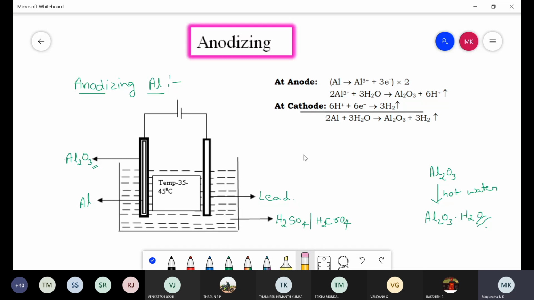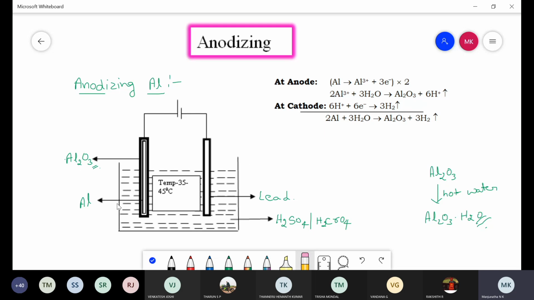So if you get a question, write a note on anodizing, or what is anodizing, or define anodizing of aluminium, explain. In that case, first you need to write down the definition of anodizing of aluminium. That is, when aluminium metal is made as an anode in an electrolytic bath having sulfuric acid or chromic acid as electrolyte, formation of aluminium oxide takes place. It is called anodizing of aluminium. Then you need to write down the diagram carefully with labels.